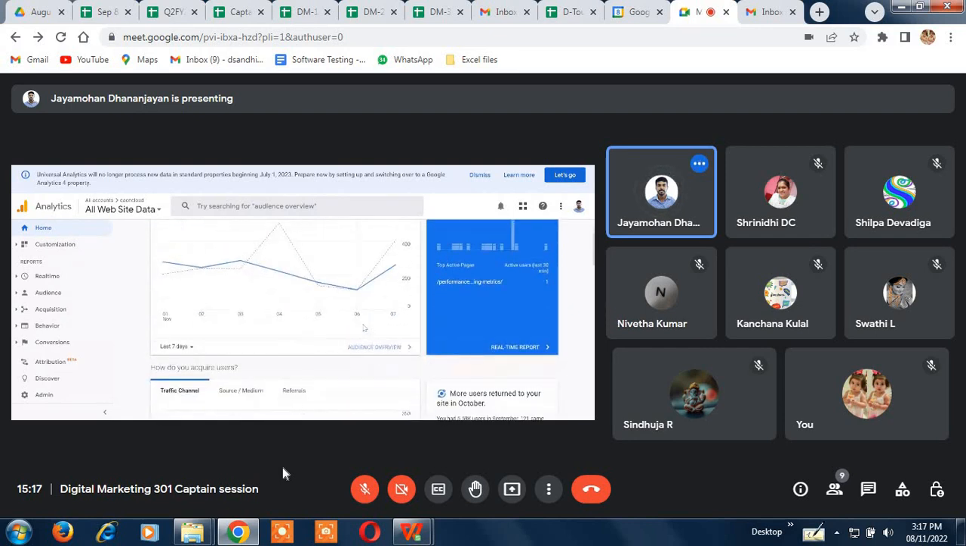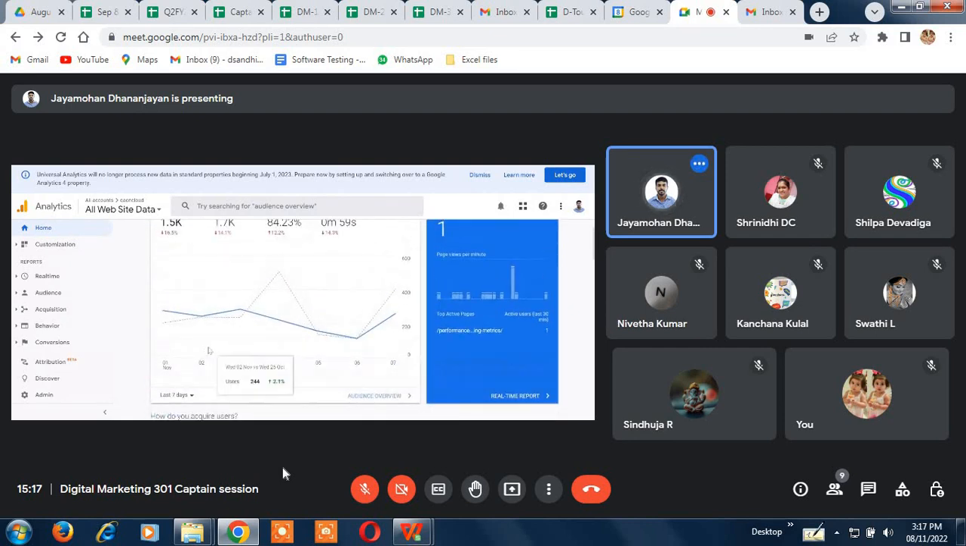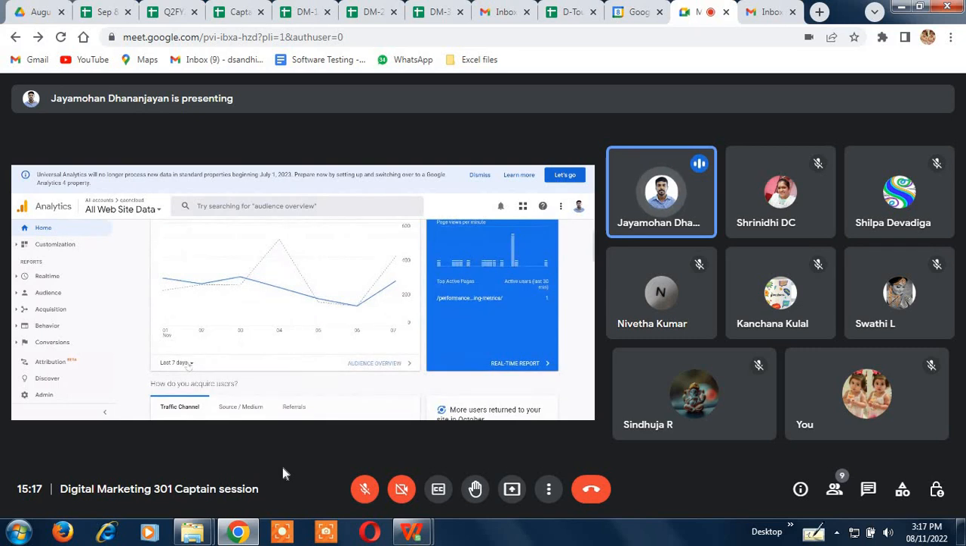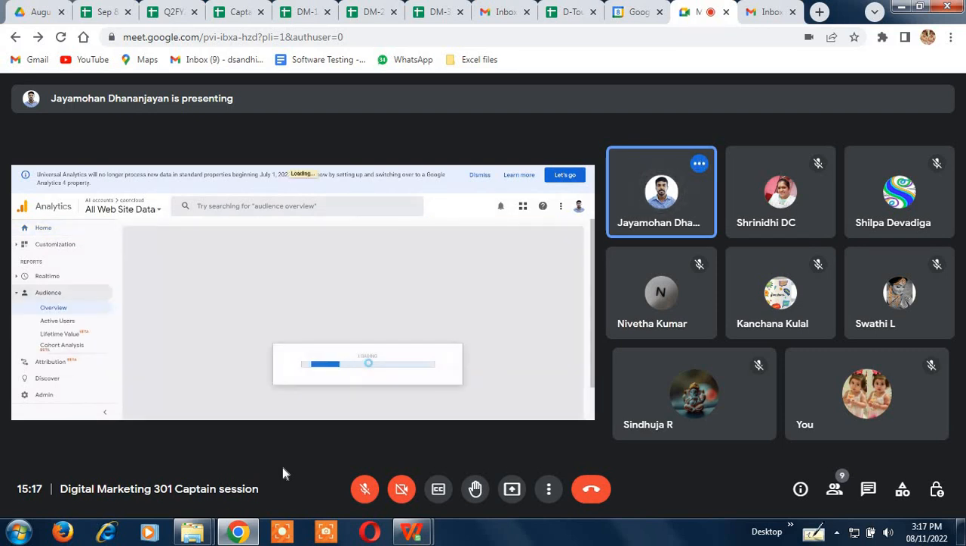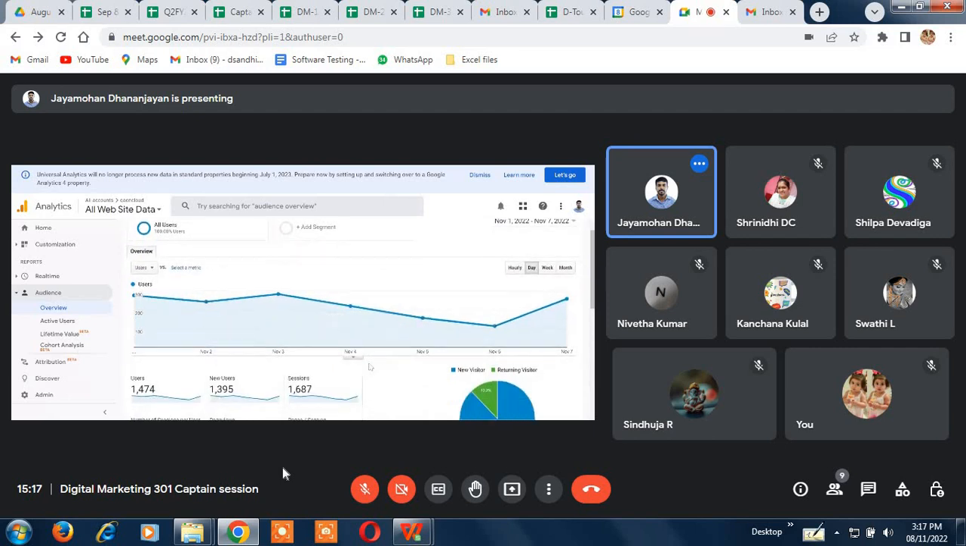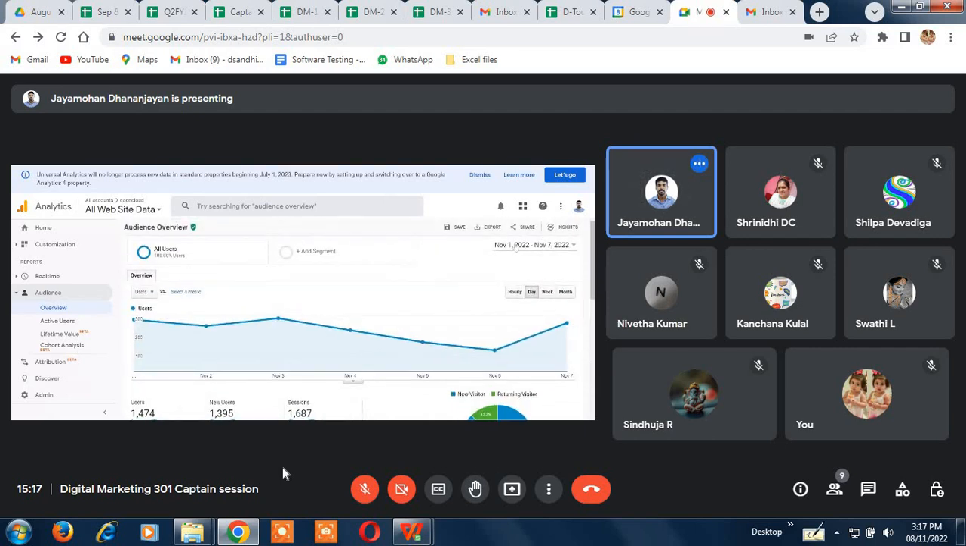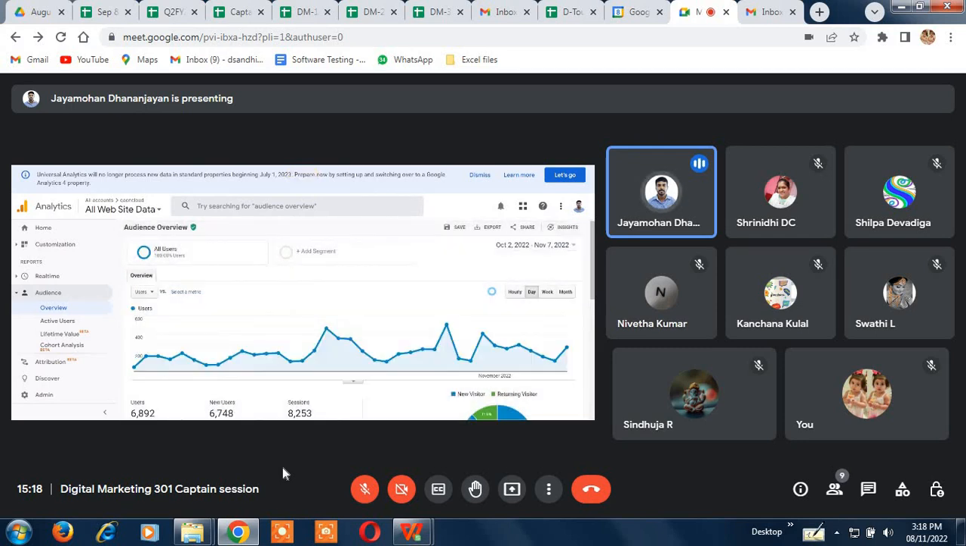So I'll come down here. You can see this stat is only for the last 7 days. Here you have an option where you can select yesterday, today, 28 days, 90 days. Or else you can click this option here, audience overview. You can select the duration, the period that you want, whether I want it from October 2nd till November 7th. I can select it here and I can see it.